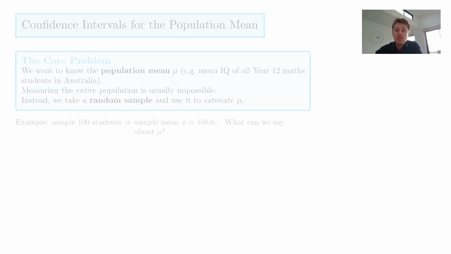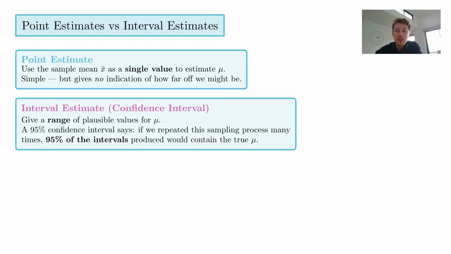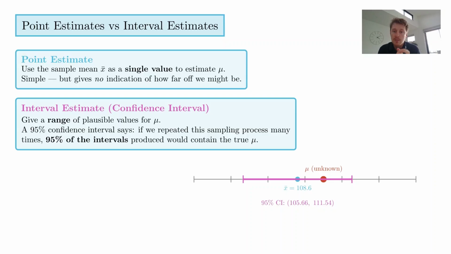Let's talk about these two ideas, and then we'll bring it all together to see what we mean by confidence intervals. There are two kinds of estimates we can talk about. The first kind is what's called a point estimate. This is like the sample mean. That number, 108.6, is a single value, and it's our estimate of the population mean.